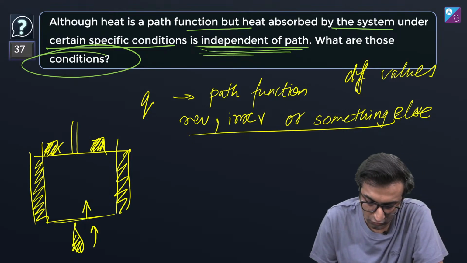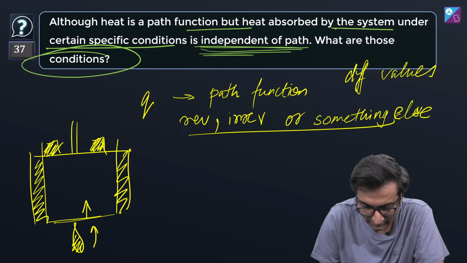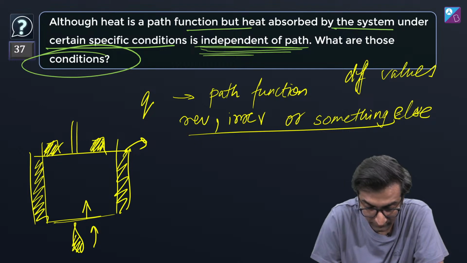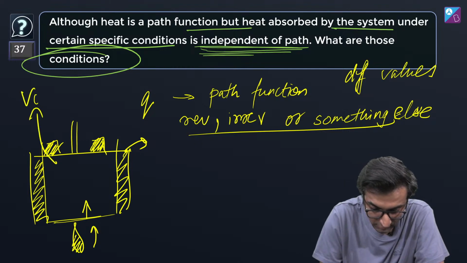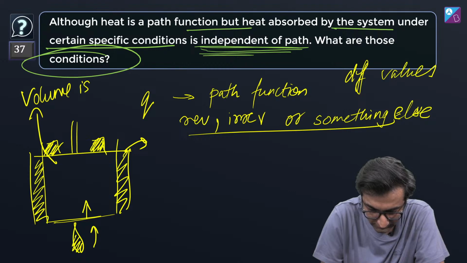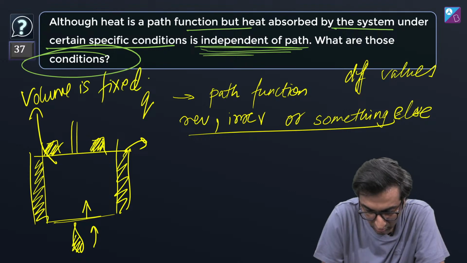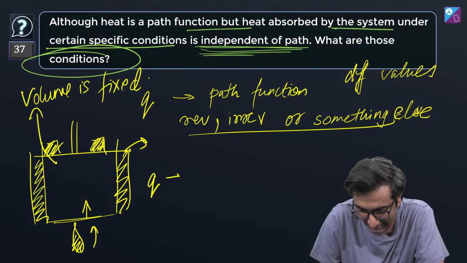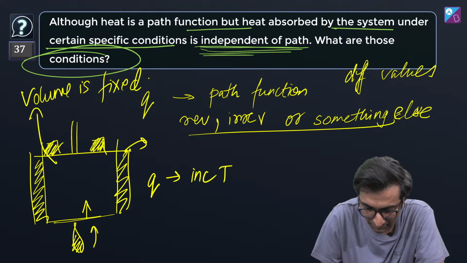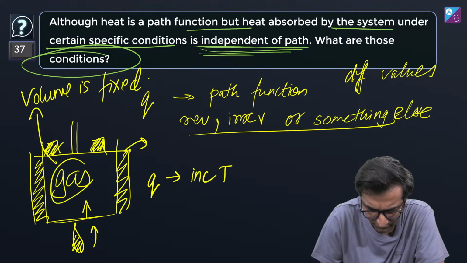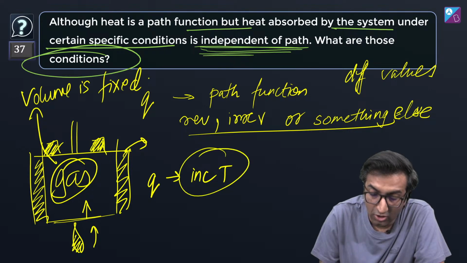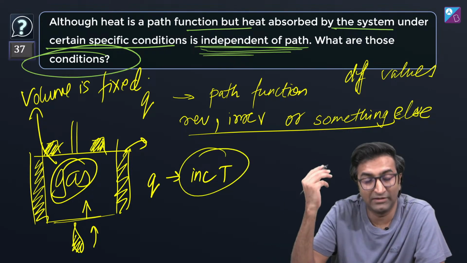Not constant pressure, sorry, this is constant volume, right? The volume is fixed. So all the heat directly increases the temperature, and assume that there's a gas here, for sake of simplicity. All the heat that goes in just increases the temperature.